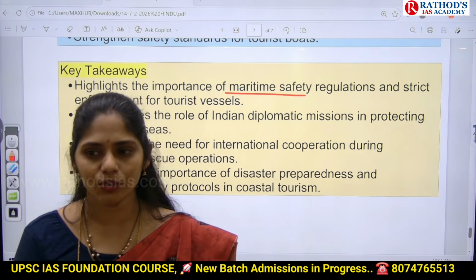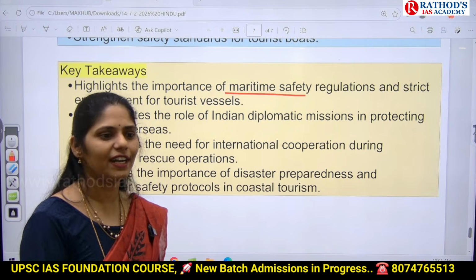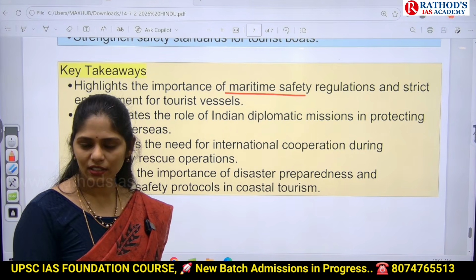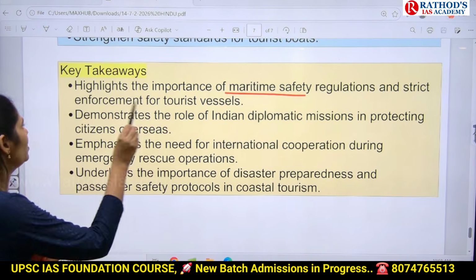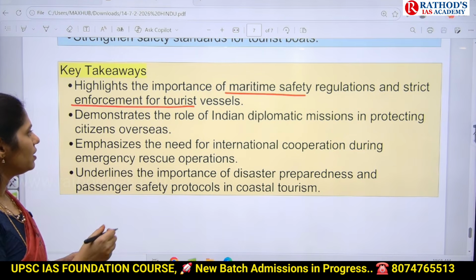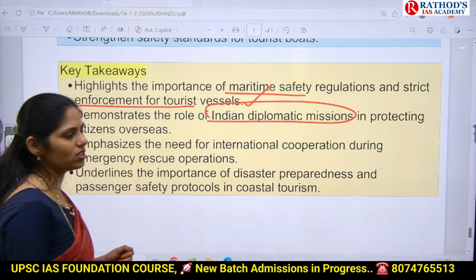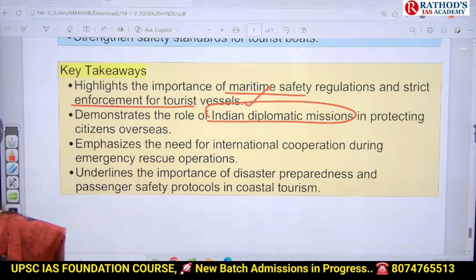But if you are a tourist, do you know that area? No. Do you know the geographical conditions? No. Because of this, we need strict enforcement for tourist vessels. And in case of this kind of international tragedy, diplomacy plays a very important role.